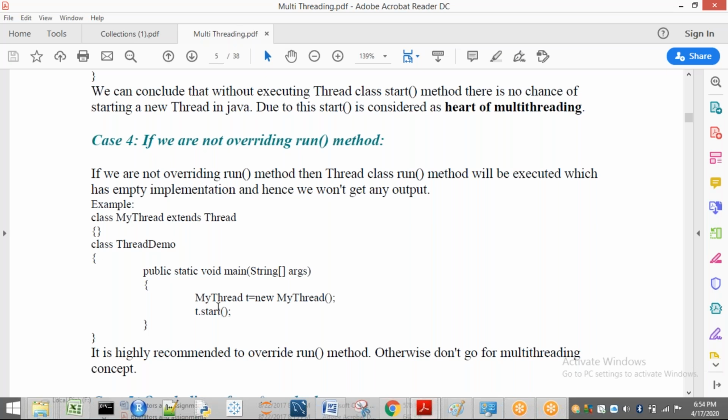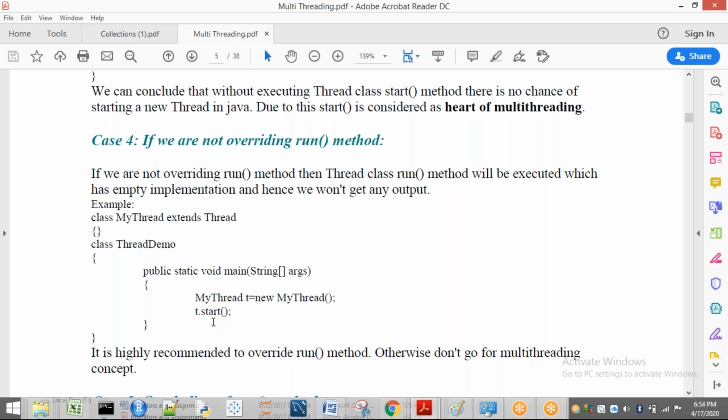So t.start will execute all the start method steps and it will go here and call the run method. Here there is no run method, so it will take the run method of the Thread class and execute that empty thing. If you execute an empty run method, what will be the output? Nothing will be your output. But here a thread is created. So t.start means we create a thread and that thread goes here, and main thread execution comes here.